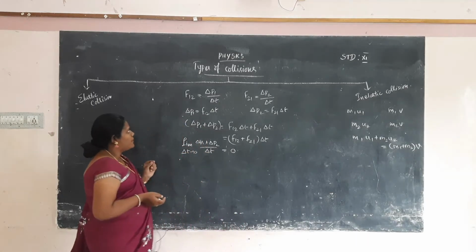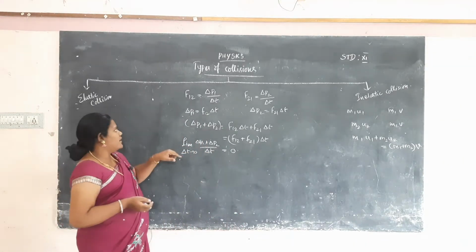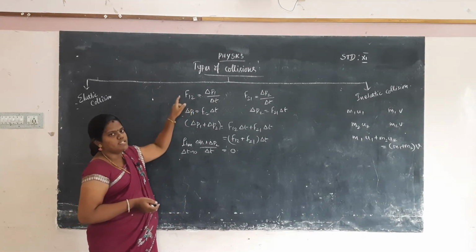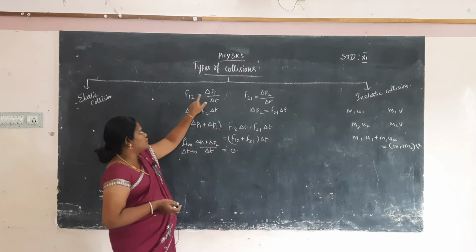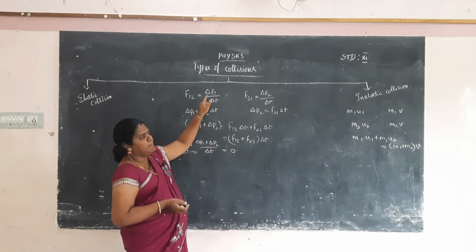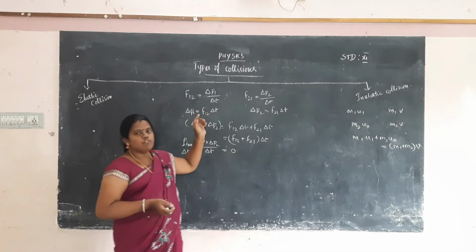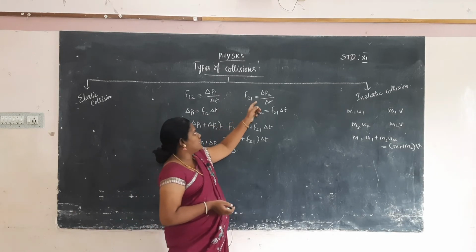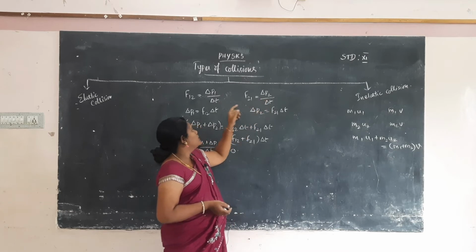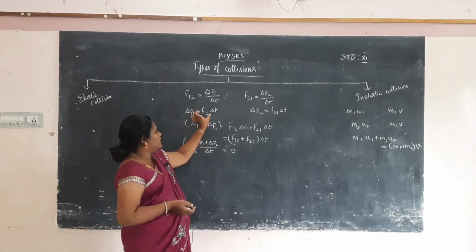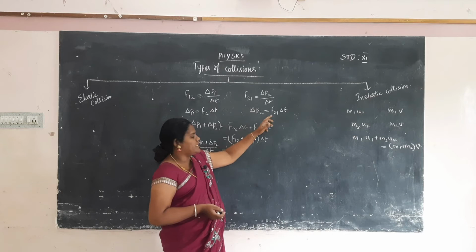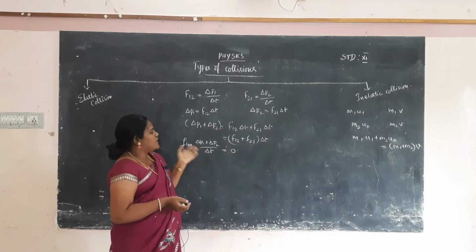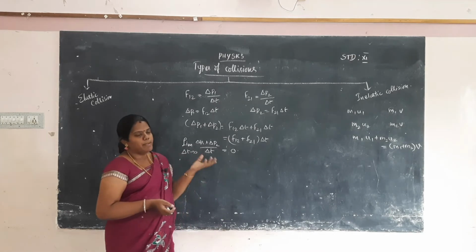How will you represent the momentum? According to Newton's second law, force F12, the force exerted by the first body on the second body, is equal to the change in momentum over time, that is del P1 by del T. The force exerted by the second body on the first body is equal to the change in momentum, del P2 by del T. So del P1 is equal to F12 into del T, and del P2 is equal to F21 into del T. This force is calculated by Newton's second law using the momentum.